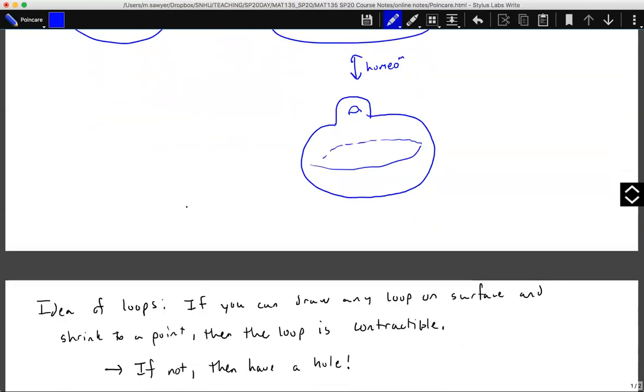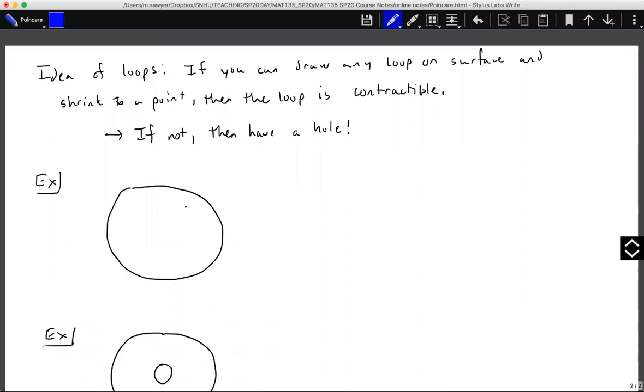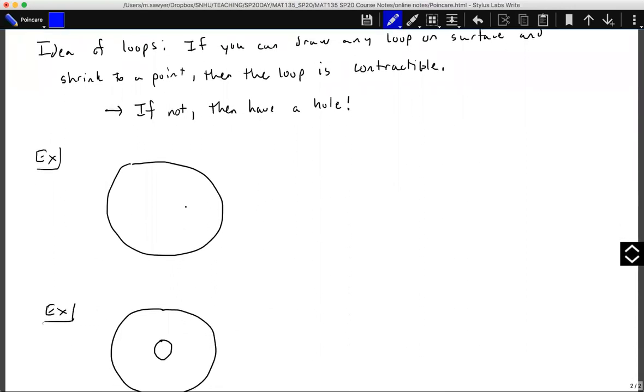So the idea of loops is that if you draw a loop on a surface and shrink it down to a point, then the loop is what we say is contractible. If any loop on the surface you shrink down to a point, fine. If you don't, then you have a hole somewhere in your surface.